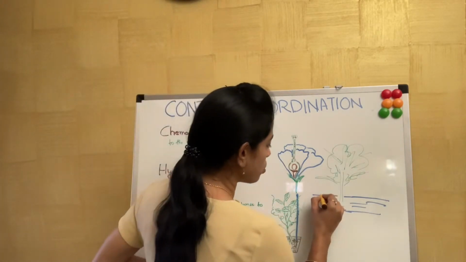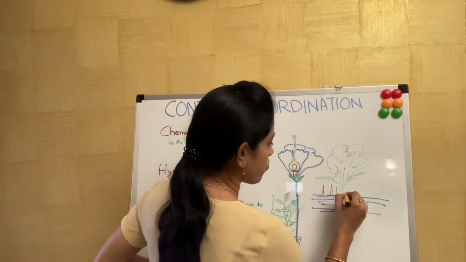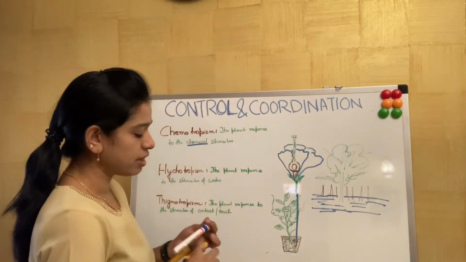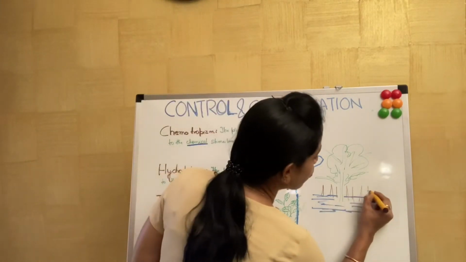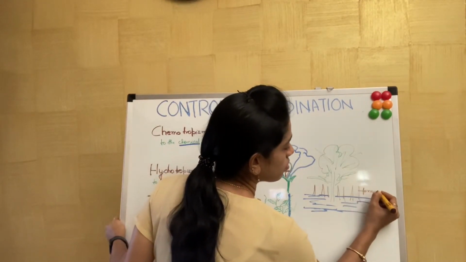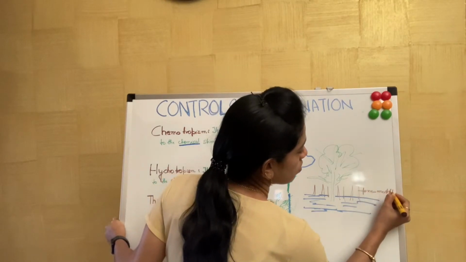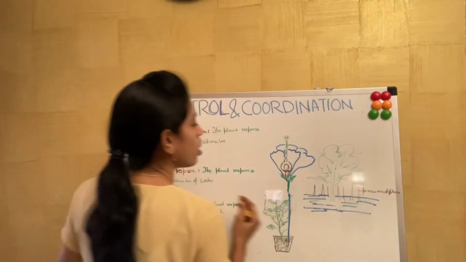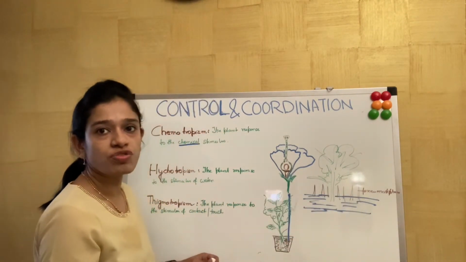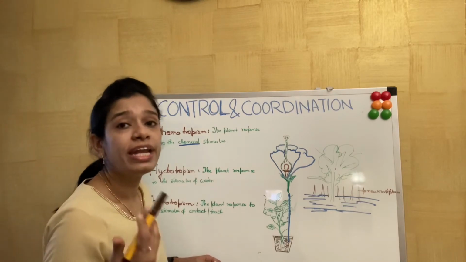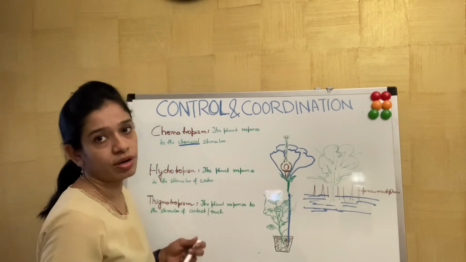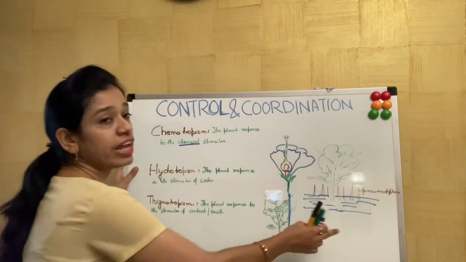Some special structures are developed like this, and these structures are called the pneumatophores. Pneumatophores are special structures from the roots which show negative hydrotropism, or a negative response to water. Okay, this is the example of negative stimulus to water.